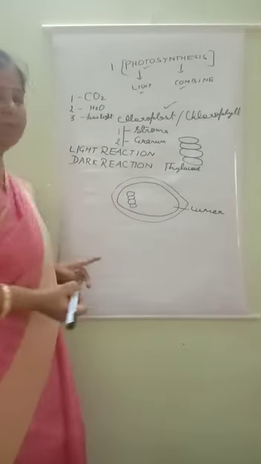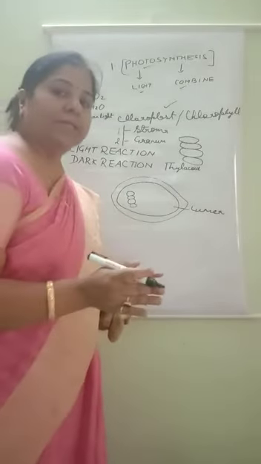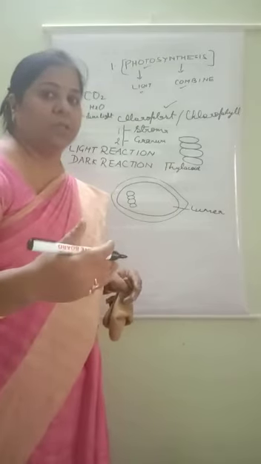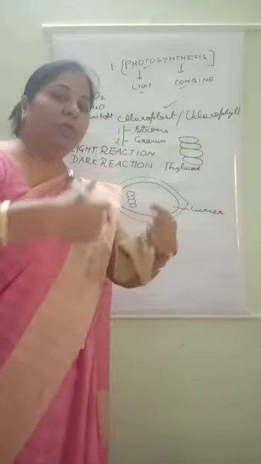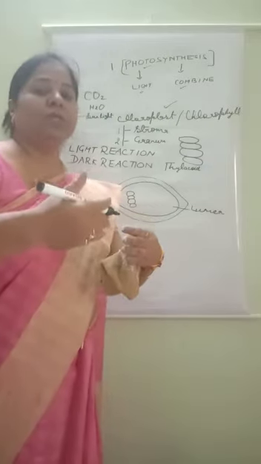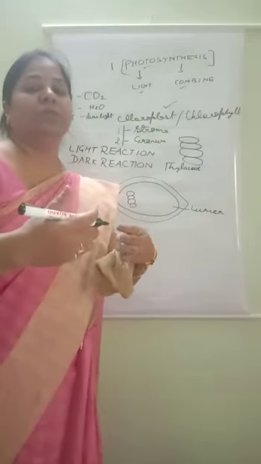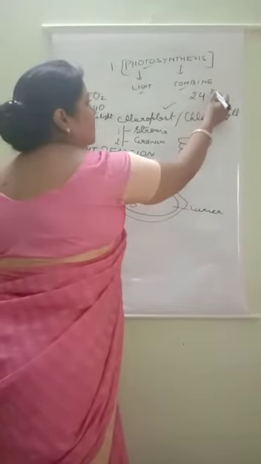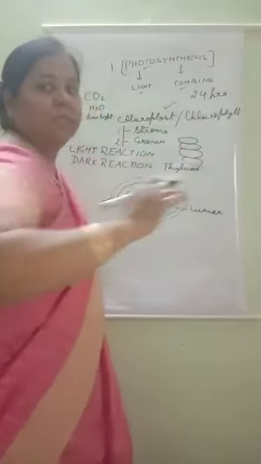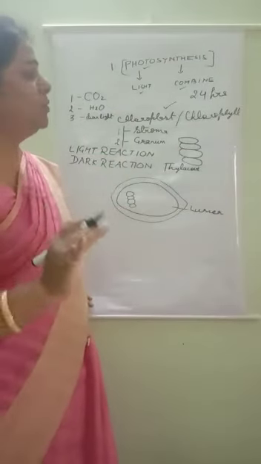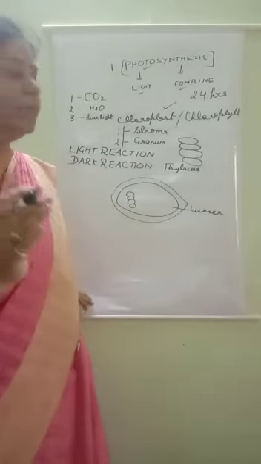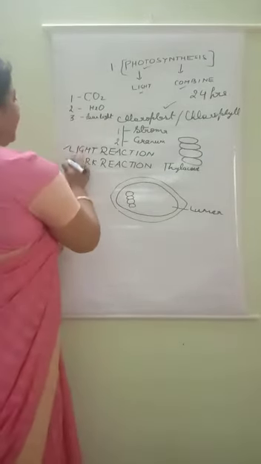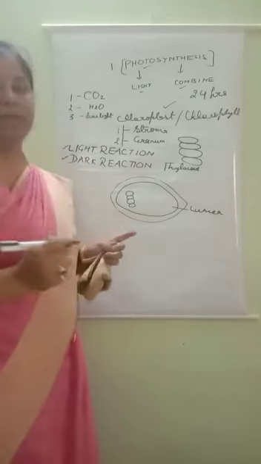As in my last lecture I taught you, all physiological processes complete in steps. For the completion of the whole photosynthesis process, it takes 24 hours. So one cycle of photosynthesis completes in 24 hours, and during this process two steps are there: light reaction and dark reaction.